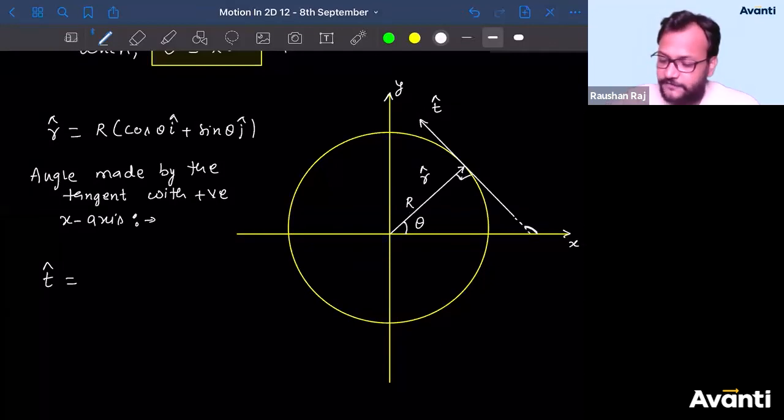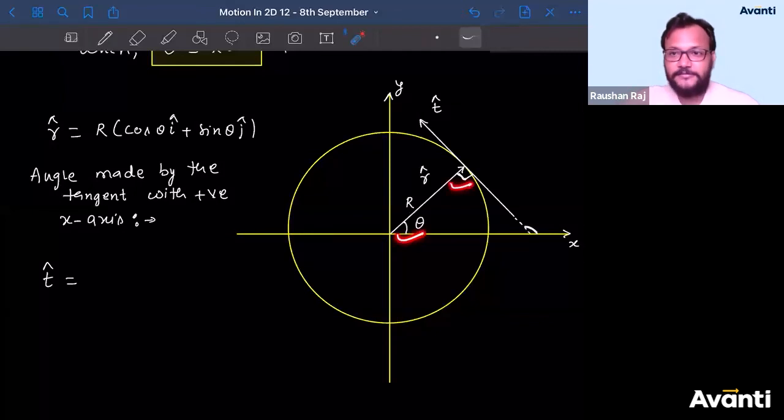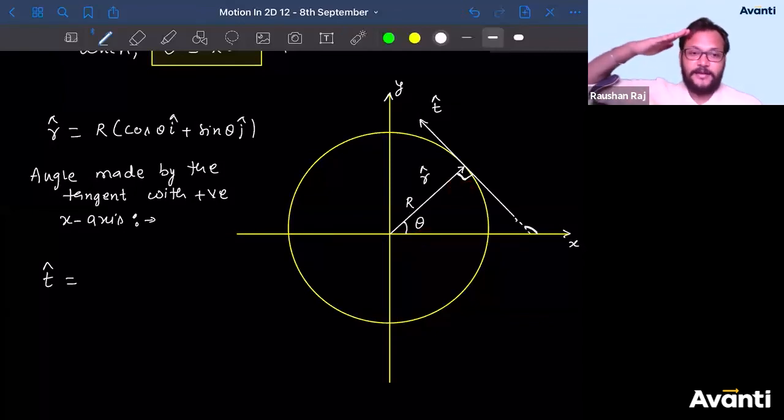Guys, stop me if you have any doubt in the geometry part, because this is very tough, and I'm solving this with so much care and concern. Please stop me if you have any doubt. So if this is 90, this is theta, tell me what will be this angle. 45. Anil, a salute.